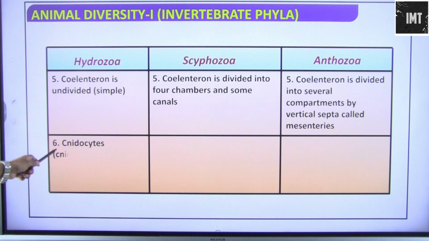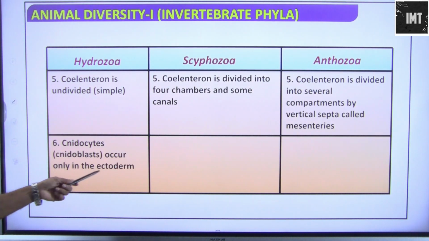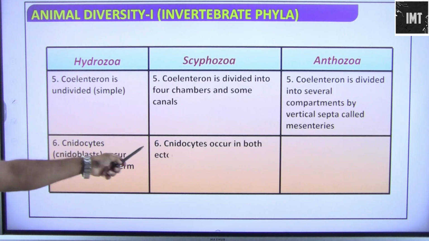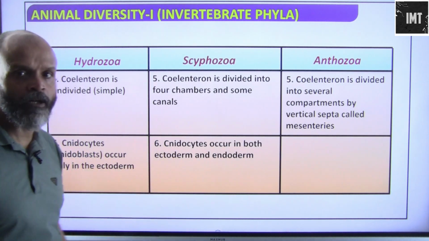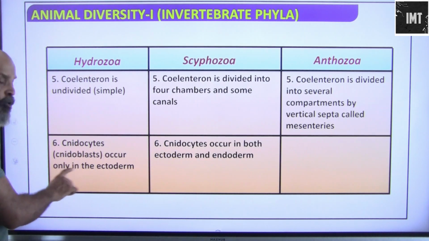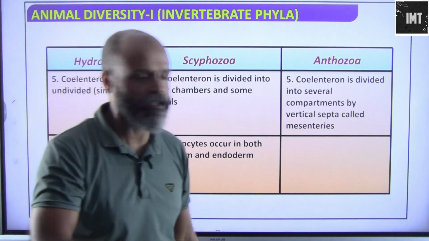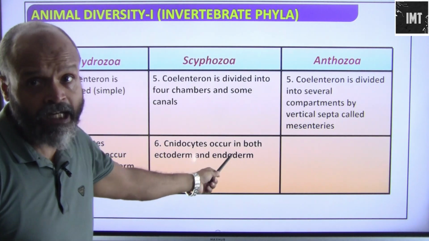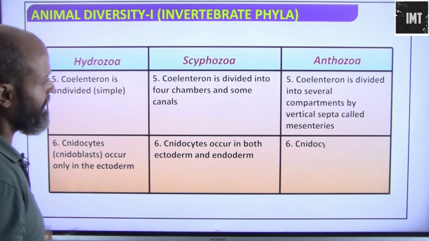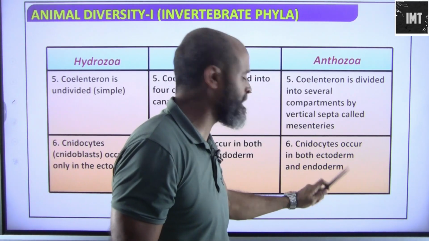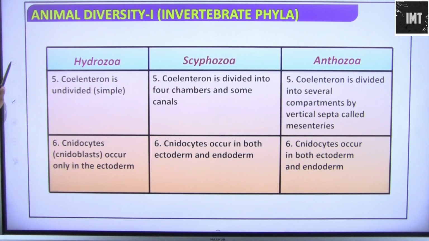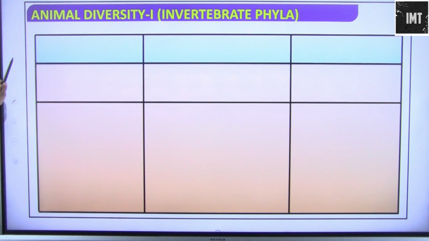We have cnidocytes or cnidoblasts that occur only in the ectoderm, which is basically the external part. In Scyphozoa, cnidocytes occur in both ectoderm and endoderm. And here in Anthozoa as well, cnidocytes occur in both ectoderm and endoderm. These are differences which we have to, fortunately or unfortunately, remember, people.